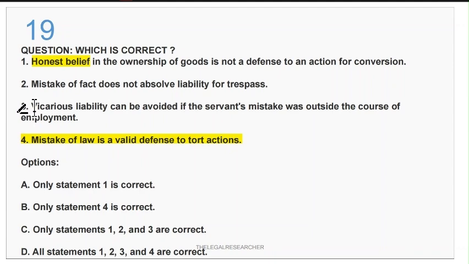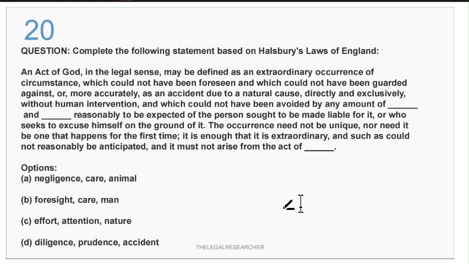Till now, we have not discussed vicarious liability in tort law in our videos. But yes, if something is done by a servant outside the course of employment, vicarious liability will not arise. Vicarious liability will actually avoid the liability for the master. So 1, 2, and 3 are all correct; this statement is correct except 4. So option number C will be the correct one. Now coming to the next question, question number.